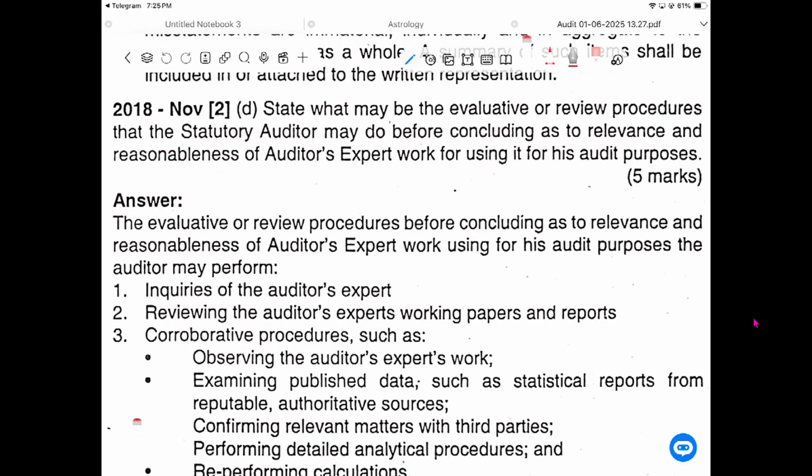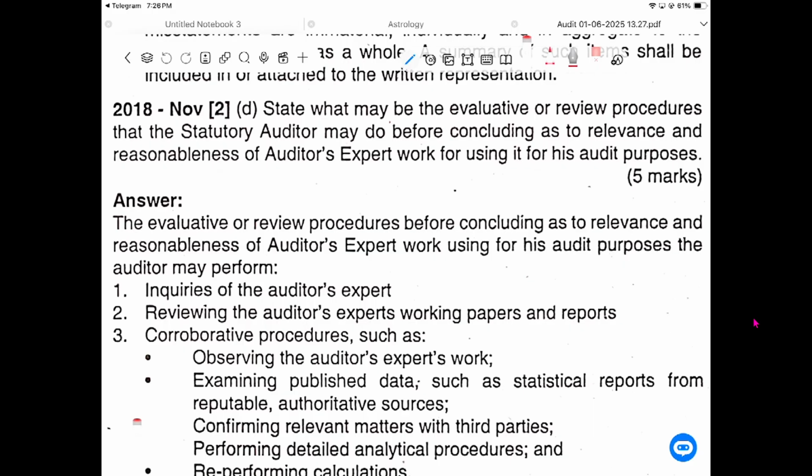First point, the auditor's expert is an expert in a field other than audit and accounts. Second thing, he is an expert. We should be satisfied of this through his qualification and his previous achievements. Third thing, the appointment letter of the expert. Fourth thing, not only the appointment letter of the expert is required, we should also see his findings and analyze whether we need to give this finding in the audit report.